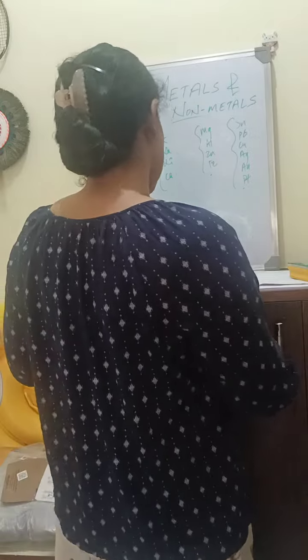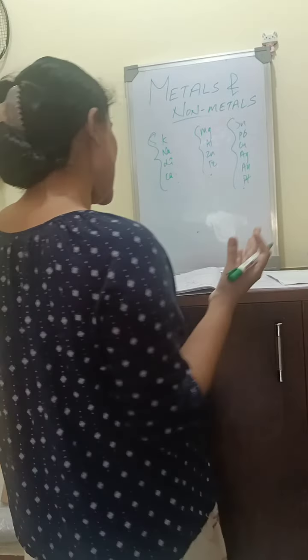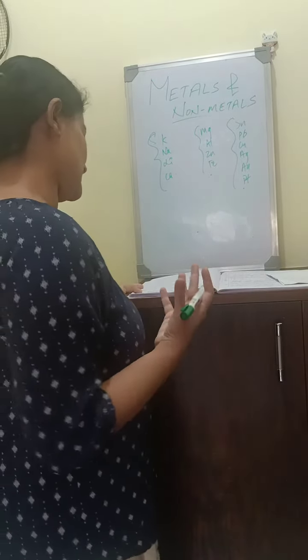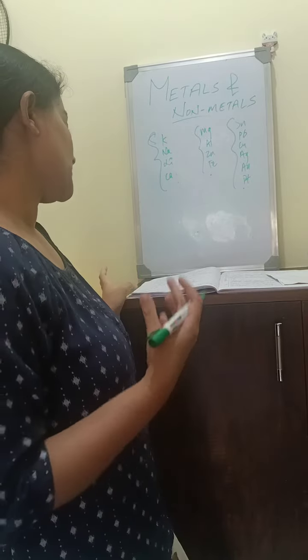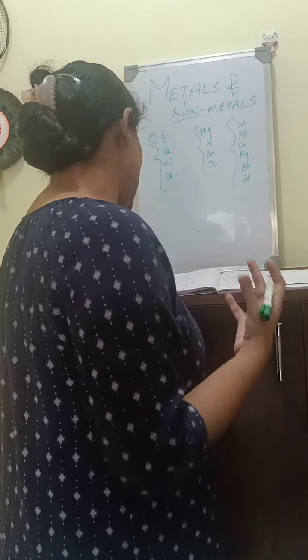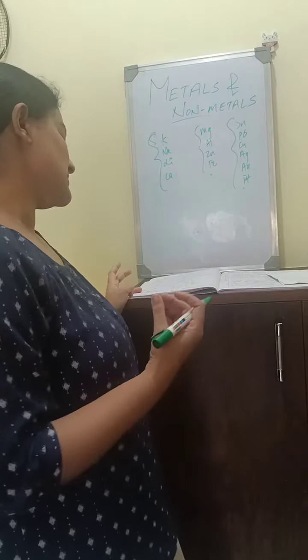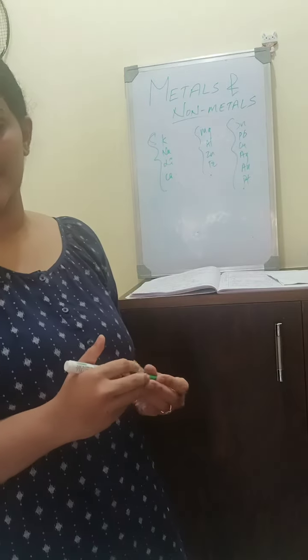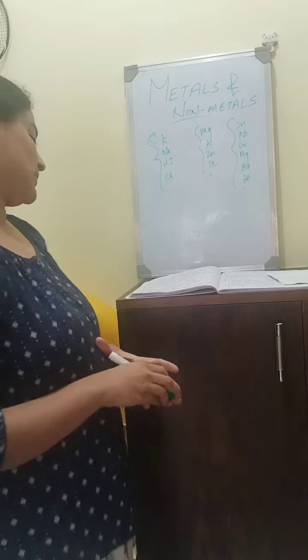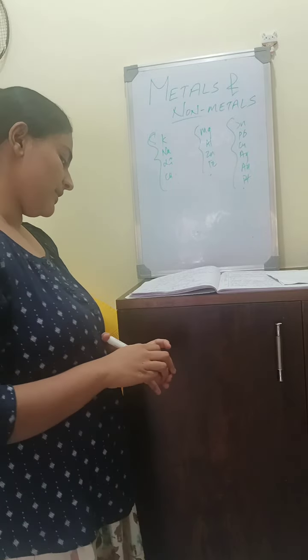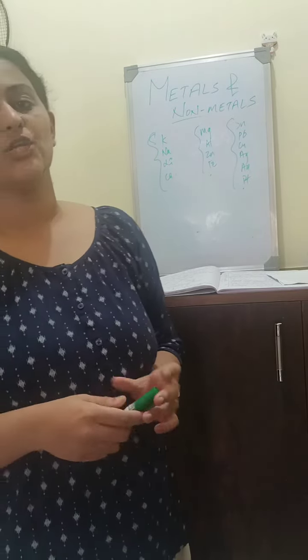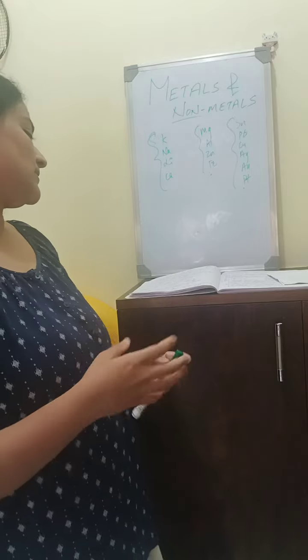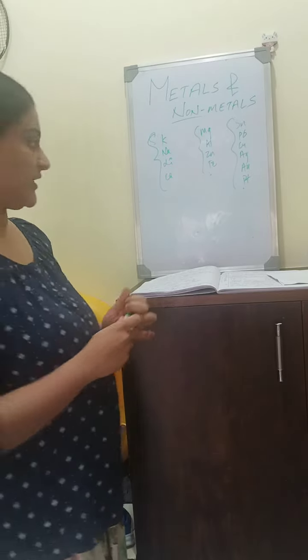Okay. Next, let's see the reaction of metals with acids. When metals react with acids, they replace the hydrogen from the acids to give metal salts, and the byproduct is hydrogen gas.